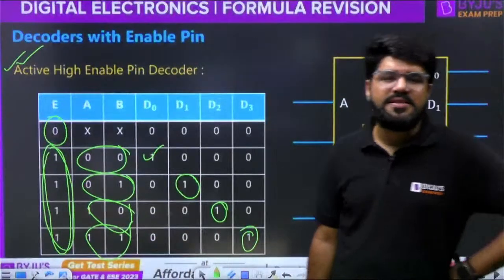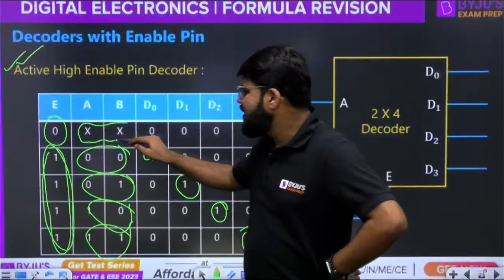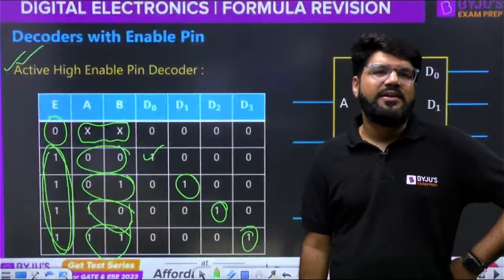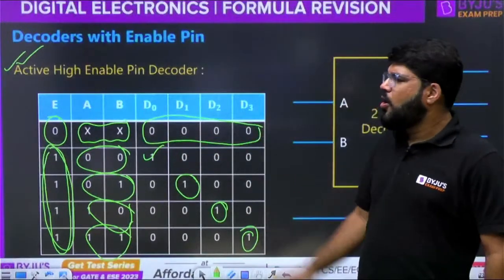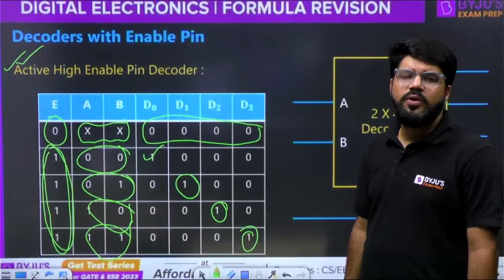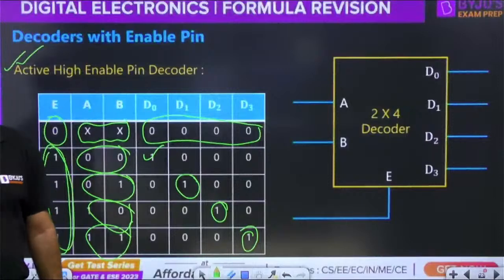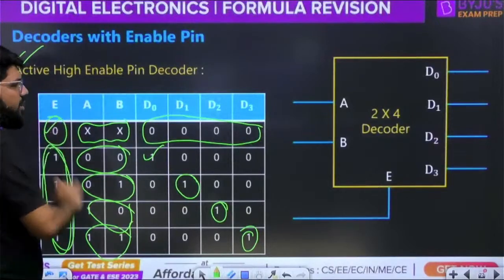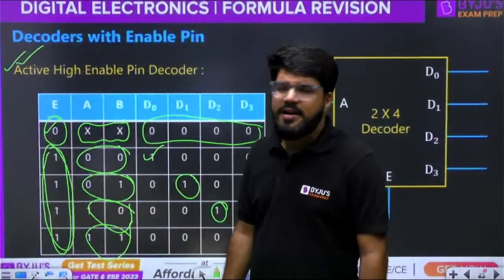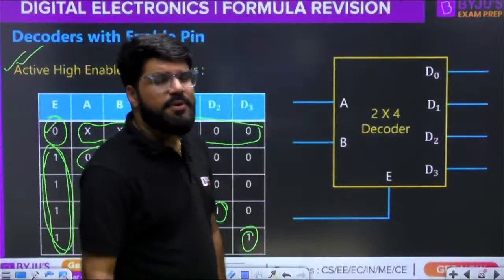if the enable pin is 0, whatever may be available at the input line, whatever may be the value of A and B, all the decoder outputs are going to be low. That's it. Okay. So that means the circuit is not enabled. This circuit is enabled when the enable pin is equal to 1.